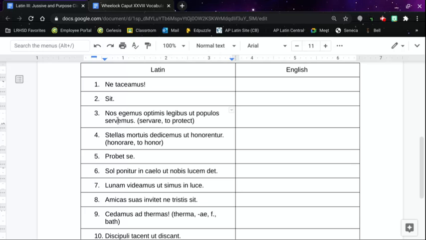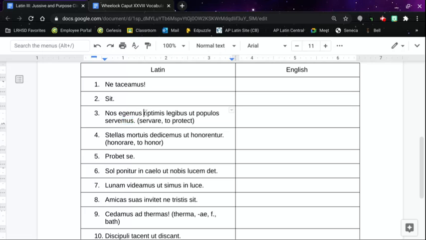and then this is the verb. It's subjunctive. That's normally a first conjugation verb, so the E makes it present subjunctive. So we translate it in a purpose clause as may. So we need the best laws so that we may protect the people. You've got the we ending there. All right, so we need the best laws so that we may protect the people.